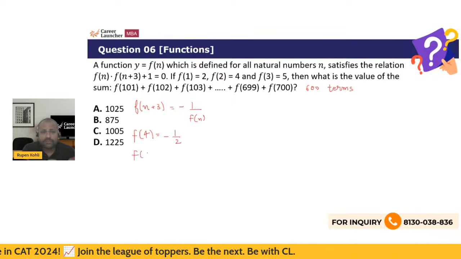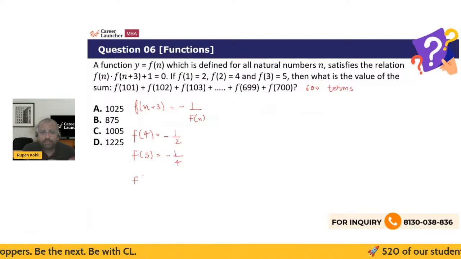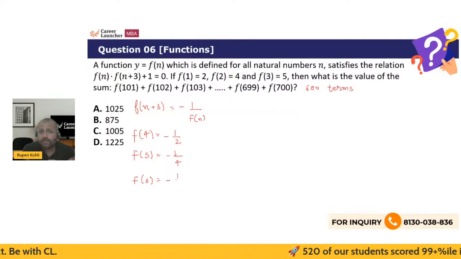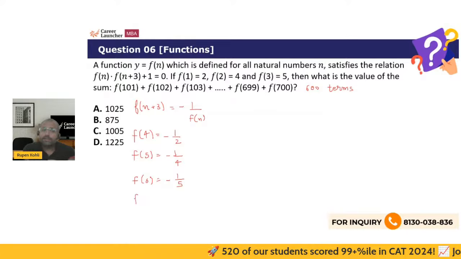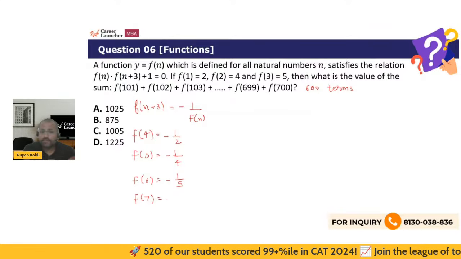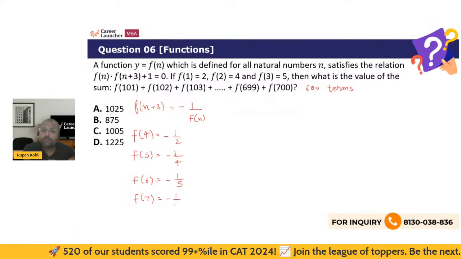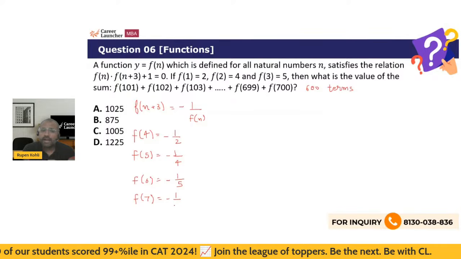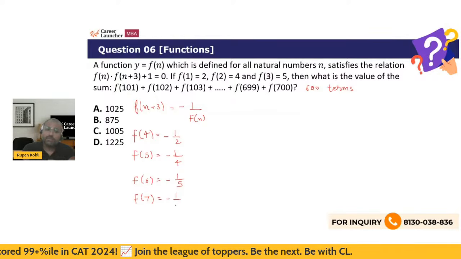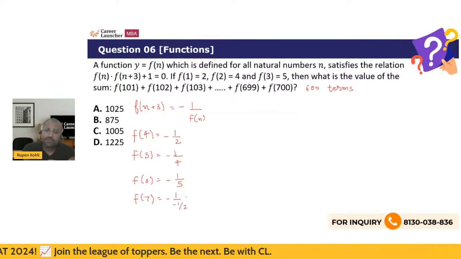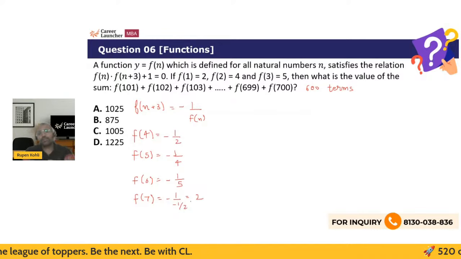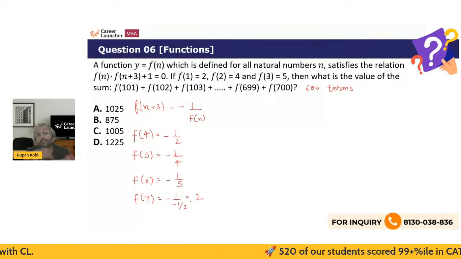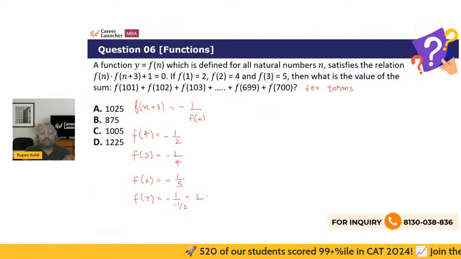Then what is f of 5? Minus 1 by f2, which is minus 1 by 4. What is f of 6? Minus 1 by f3, which is minus 1 by 5. Then what will be f of 7? F of 7 then will be minus 1 by f of 4. And f of 4 is minus half. So minus 1 over minus half is back to your f of 1, 2. F7 is eventually the same as f1.